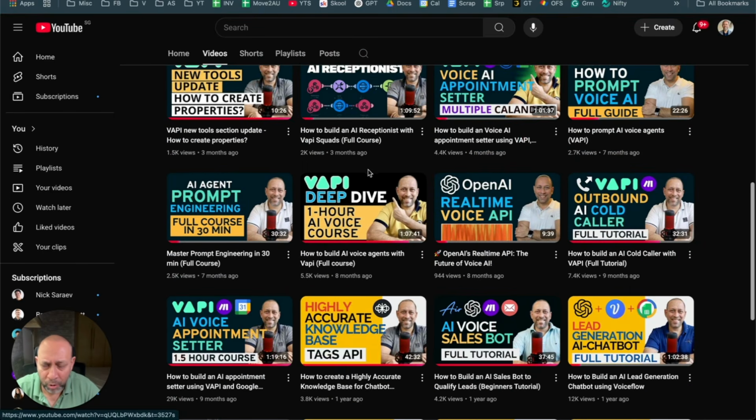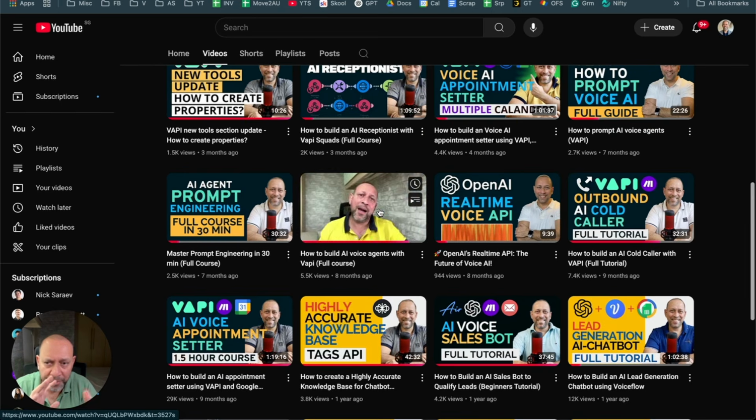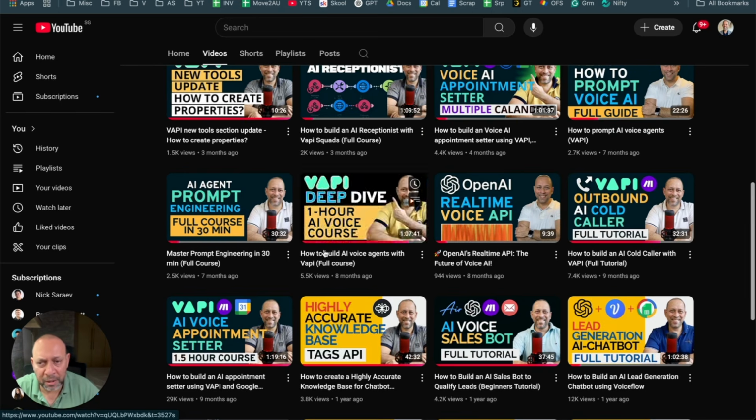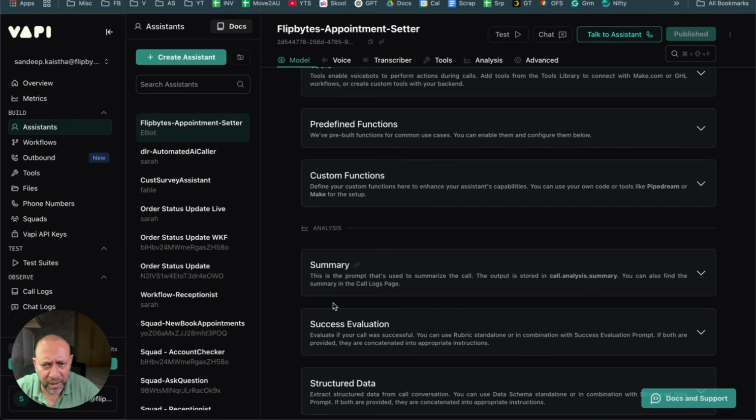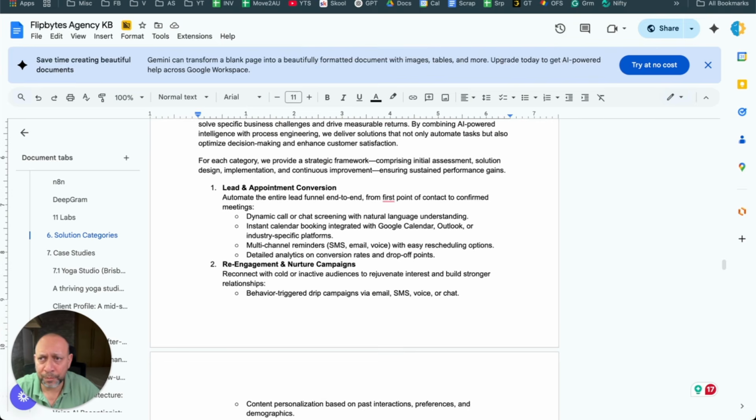This is a little old, so obviously the UI is very different than what it is right now. It's about 8 months old, but most of the things are covered, like exactly what summary is and success evaluation is. Of course the UI is a little different, but I cover everything in detail, so you'll know exactly what it is. Okay, let me just close this now.